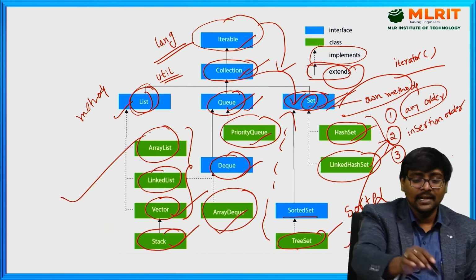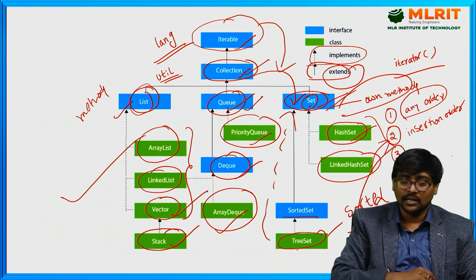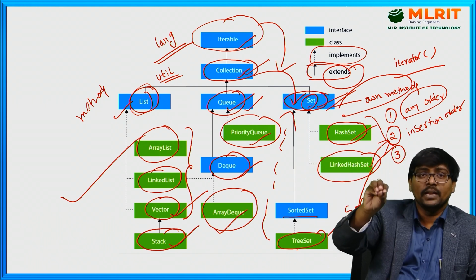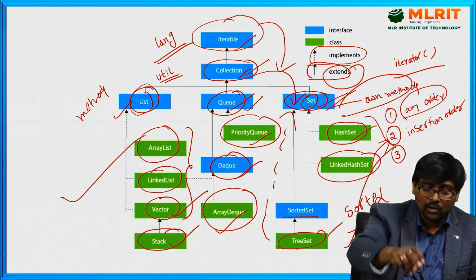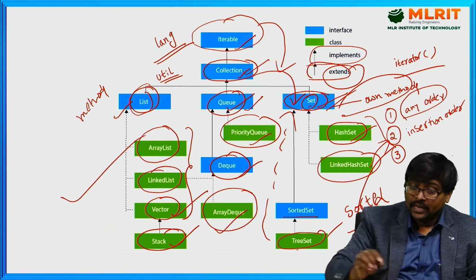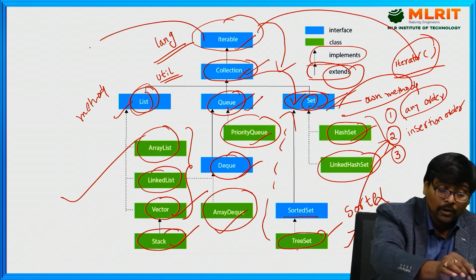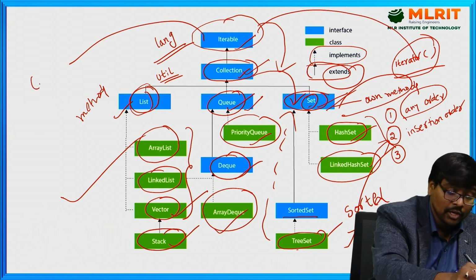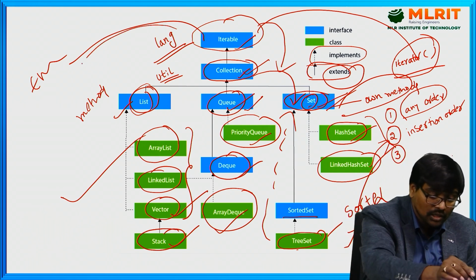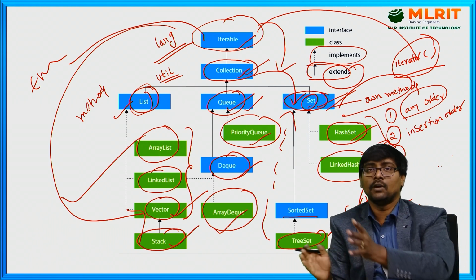This is the entire hierarchy of collection. Now, session by session, what are our topics? First, we are moving to the set interface, followed by the list interface, followed by stack and queue. That means the priority queue, ArrayDeque, and then iterator. It's one method under iterable. One more popular method, enumeration, is also available. Enumeration is especially used for vector.